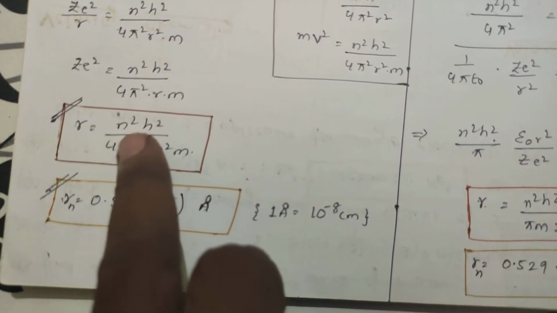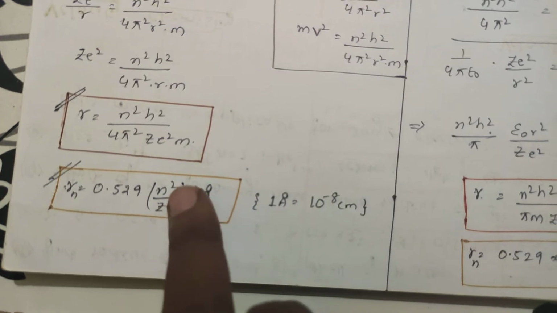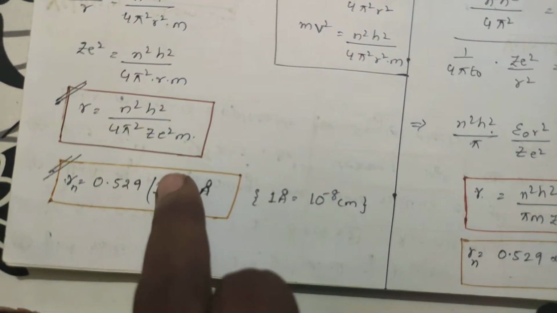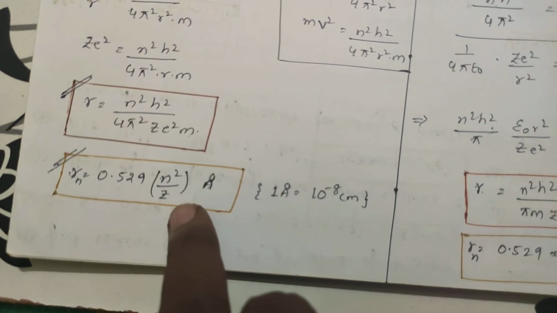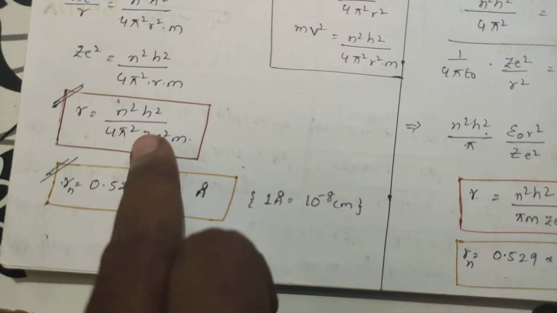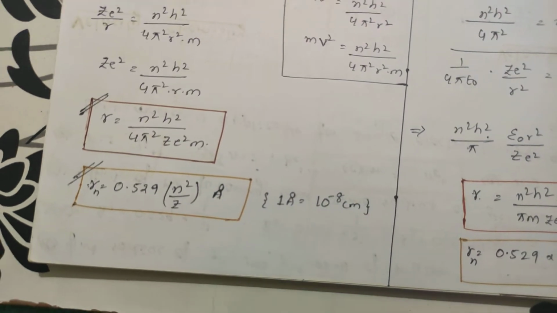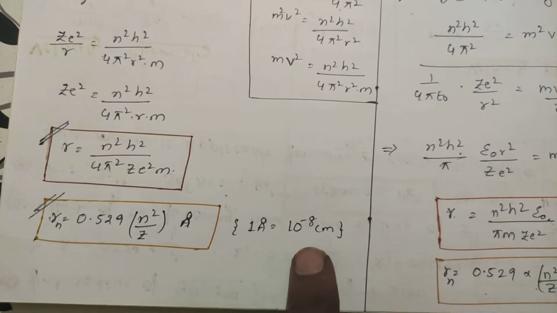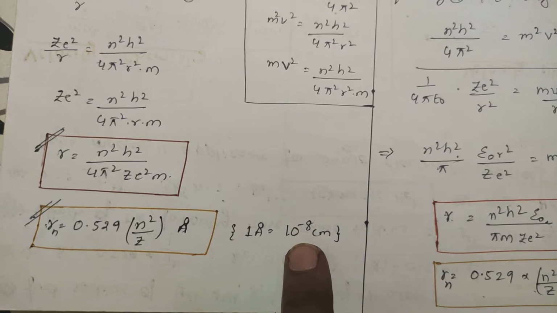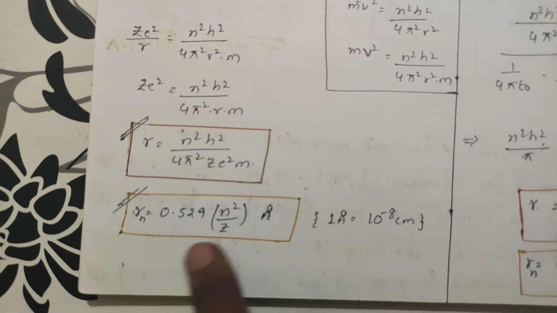So if you substitute all the values, the only variables are n square and Z. So n square by Z is the variable. If you keep the remaining values and calculate, you will get 0.529 n square by Z in Armstrongs, and you know that 1 Armstrong is equal to 10^-8 centimeters. This is the value of the radius. You should remember this, students.